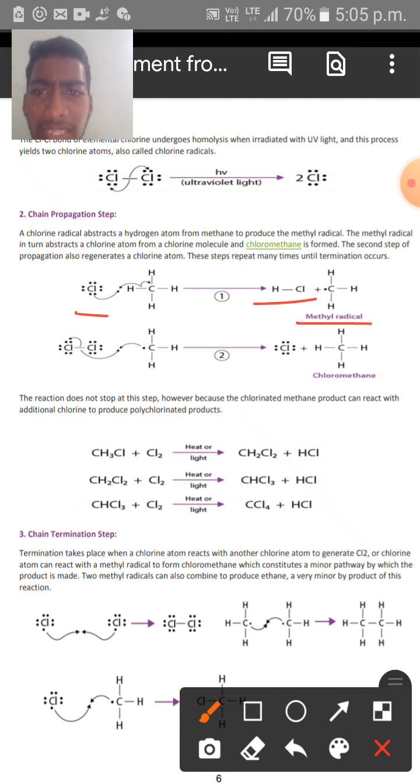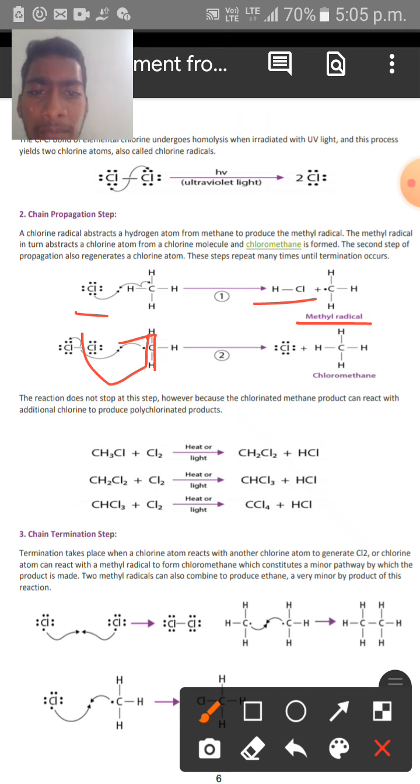And then the methyl radical in turn abstracts a chlorine atom from the chlorine molecule, and then chloromethane is formed. This methyl radical which is formed in the first step abstracts a chlorine radical from the chlorine molecule in this step, and chloromethane is formed.